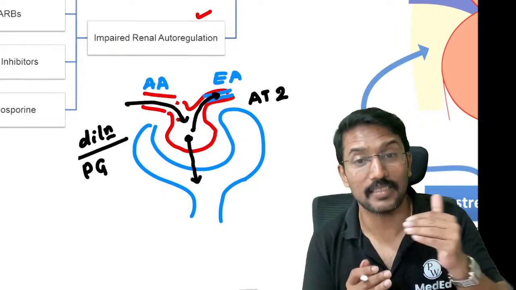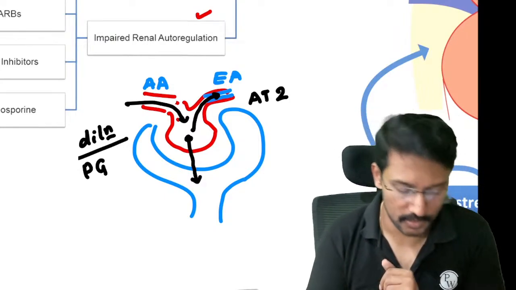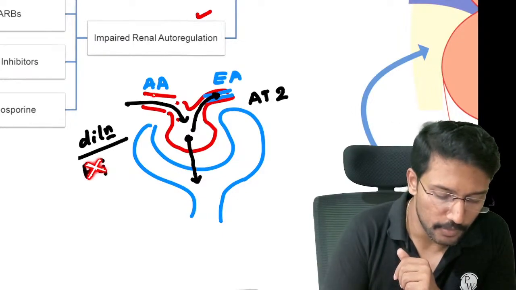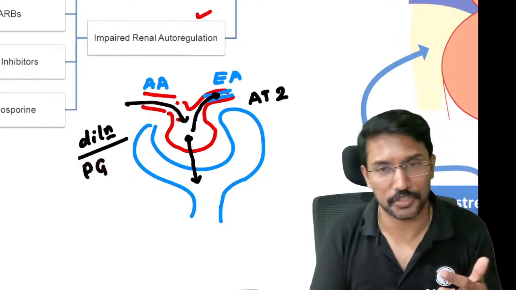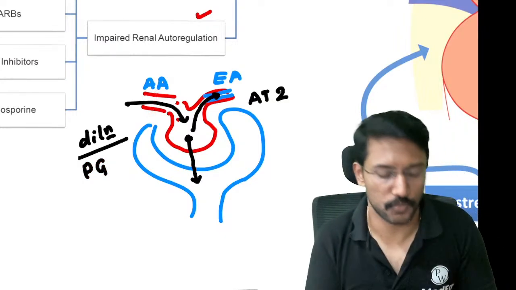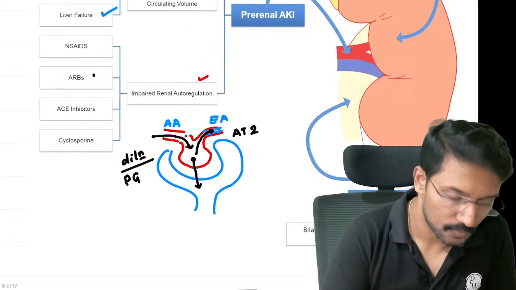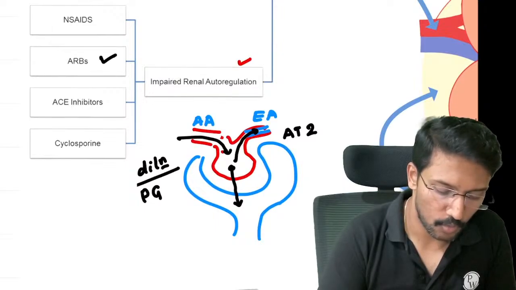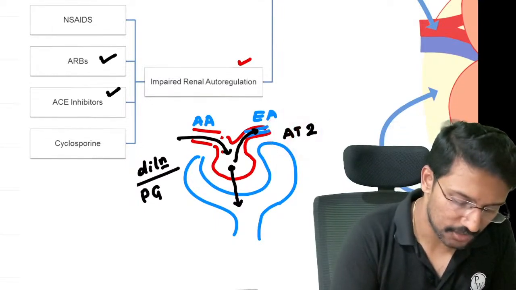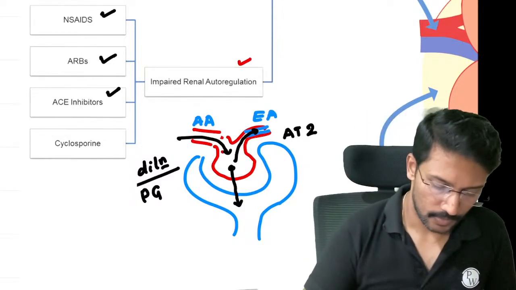Why do they cause it? Because they block the angiotensin 2 production. Now all of us know that NSAIDs cause kidney injury. One of the mechanisms is that when we give someone NSAIDs, we decrease the production of prostaglandins. So if we are not able to produce prostaglandins, then we will not be able to cause the afferent arteriole dilatation. अगर किडनी में थोड़ा सा भी blood flow कम हो जाता है, we don't have any defense in such a situation when we are using NSAIDs, right? So impaired renal autoregulation could be because of angiotensin receptor blockers or ACE inhibitors, which will reduce angiotensin 2 production or its action, and another one is NSAIDs. Right.